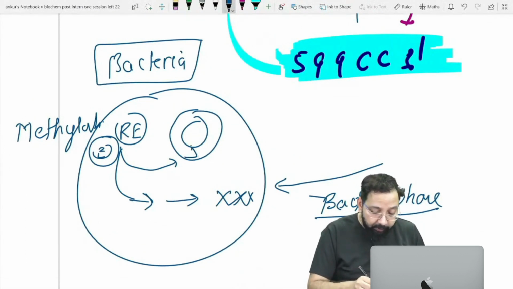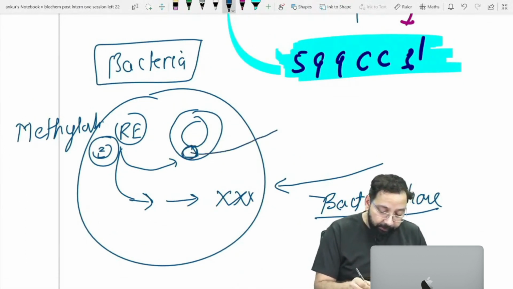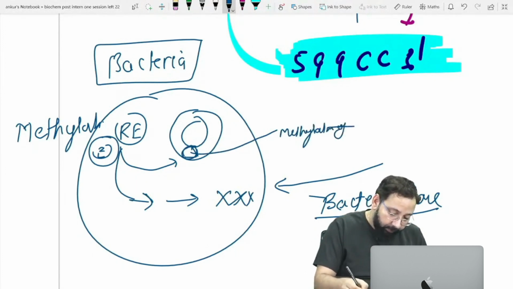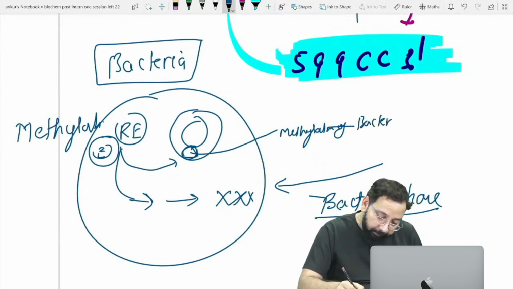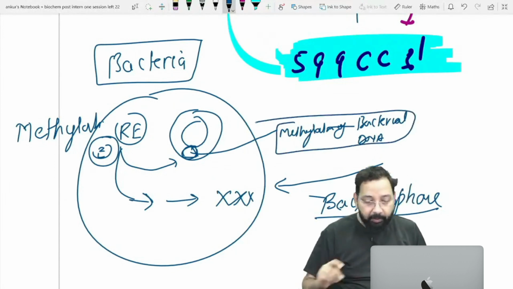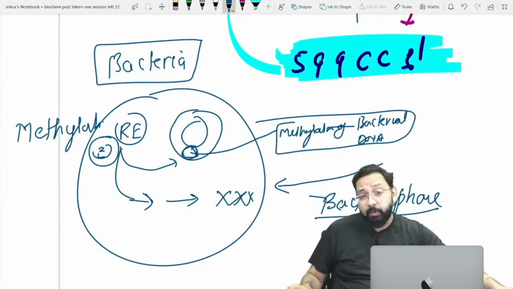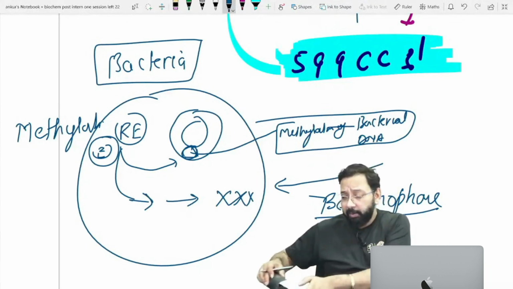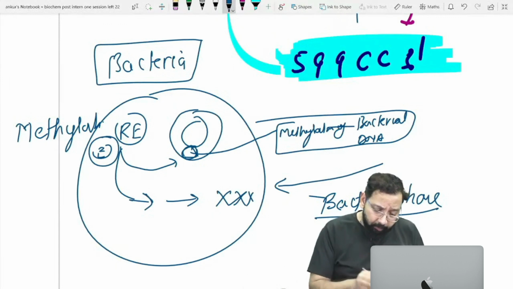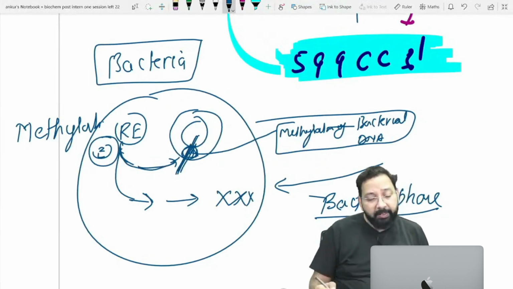When the methyl group is there, restriction endonuclease will not cut this bacterial DNA.